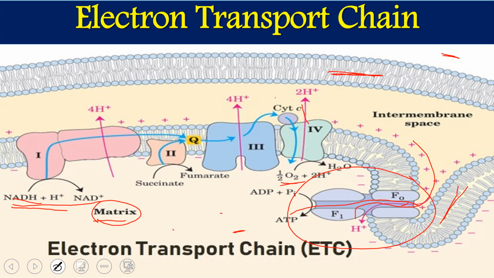During this proton movement, there is free energy generation. That free energy is used for ATP synthesis. So ultimately, because of electron transport from NADH to oxygen or FADH2 to oxygen, a proton gradient is created, the protons are transported back to the matrix, that generates free energy, and that free energy is used for ATP synthesis. This is how the whole process works.